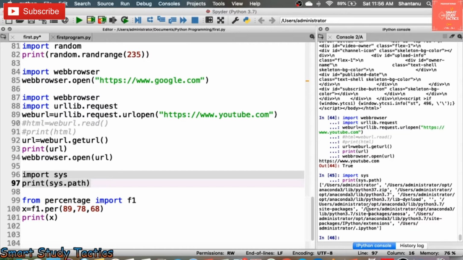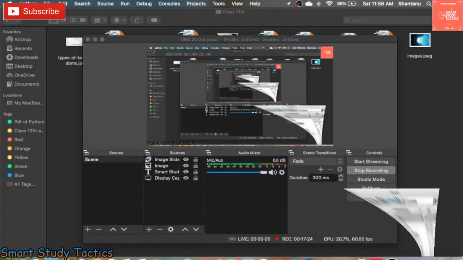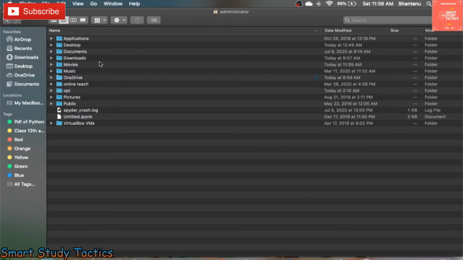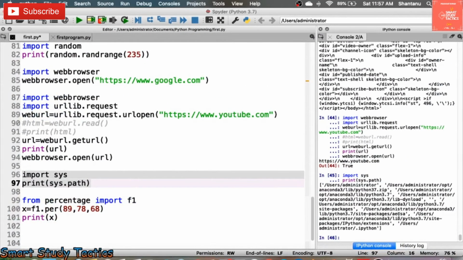So now let's understand how to create the modules with the help of a practical. Now I'm going to minimize my screen. First of all, Users, Administrator, and so on. Let's understand how to get there. Actually, on a Mac it shows Macintosh as the Users, Administrator. I'm repeating, wait, I will show you one by one so that it will be clear to you. Users, Administrator, now opt.